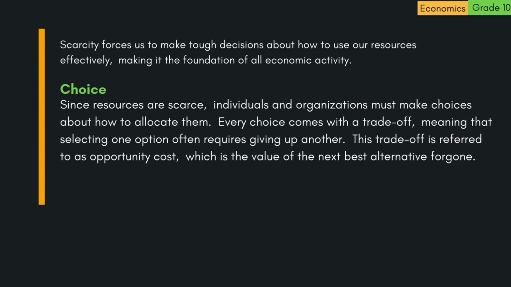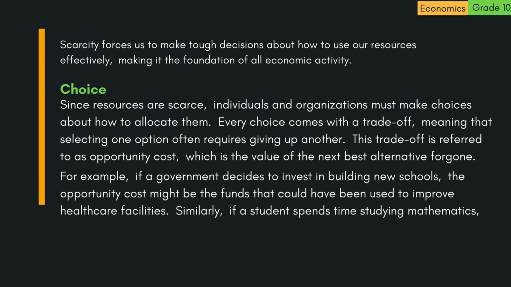2. Choice. Since resources are scarce, individuals and organizations must make choices about how to allocate them. Every choice comes with a trade-off, meaning that selecting one option often requires giving up another. This trade-off is referred to as opportunity cost, which is the value of the next best alternative foregone. For example, if a government decides to invest in building new schools, the opportunity cost might be the funds that could have been used to improve healthcare facilities.